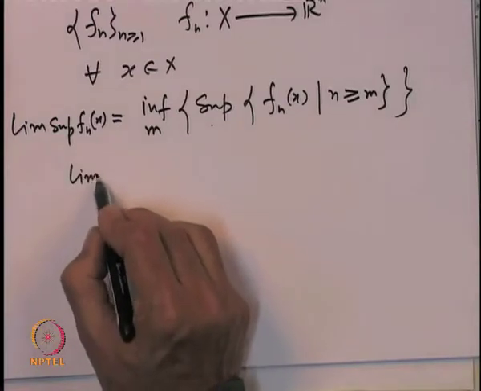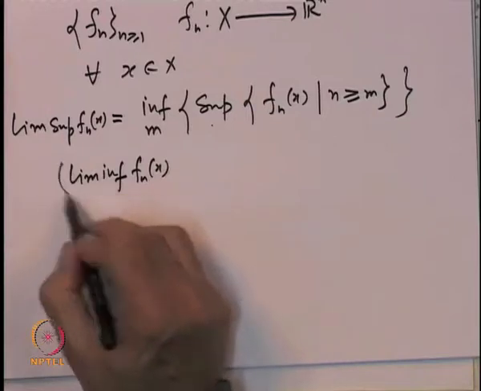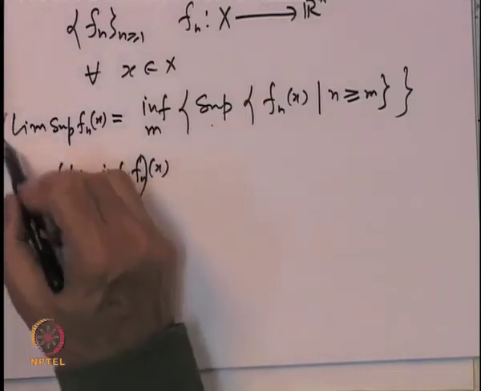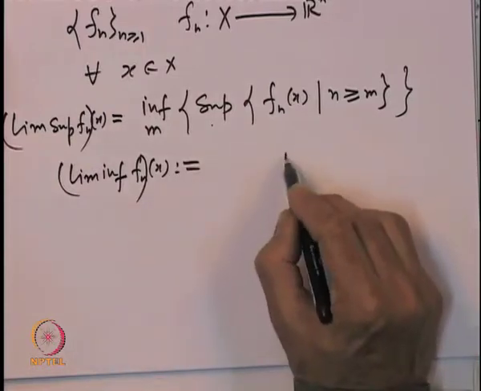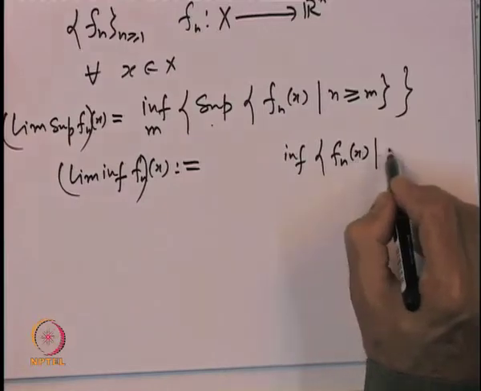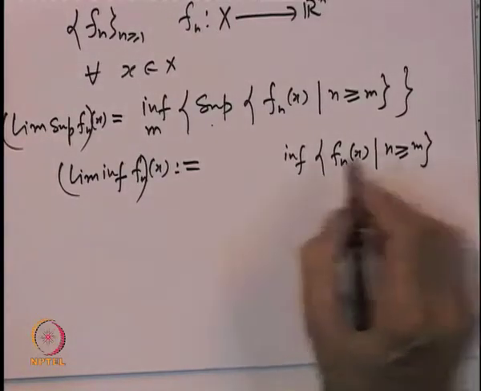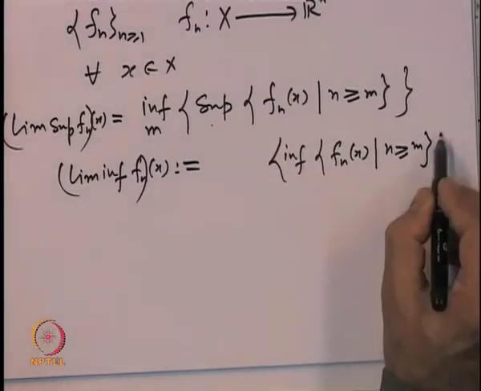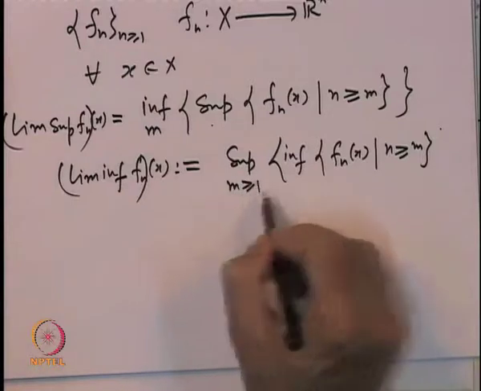Similarly, the limit inferior of f_n(x) is defined as you first take the infimums of f_n(x) for n greater than or equal to some stage m, and then look at the supremum over all m bigger than or equal to 1.